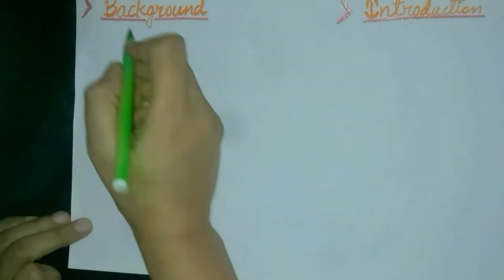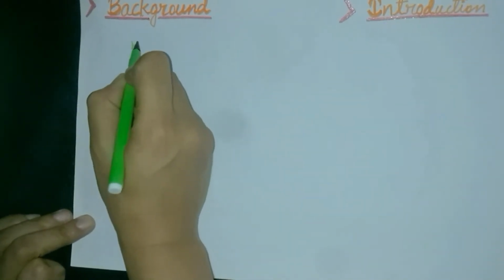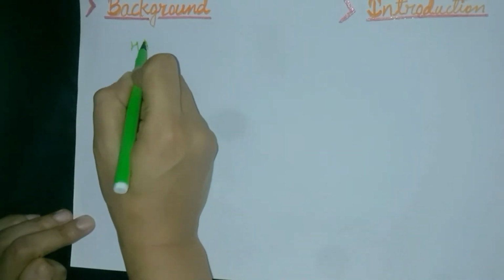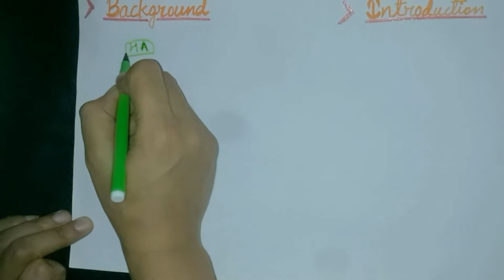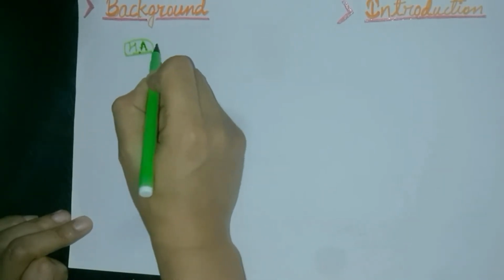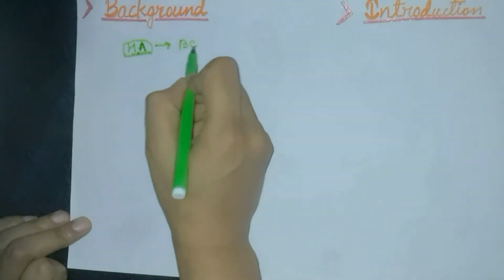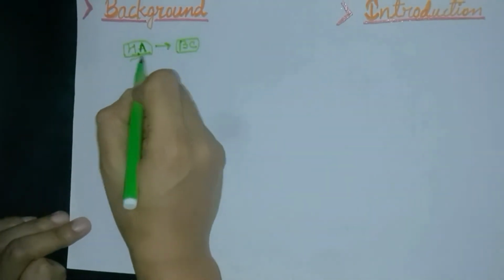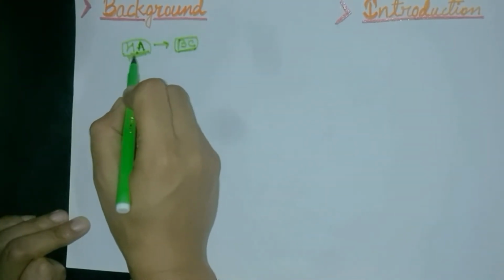Suppose an organic compound present is HA. If this compound has to give a product, suppose BC, then the compound involves many changes.